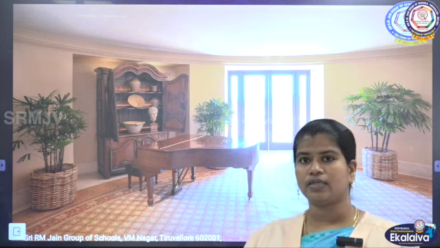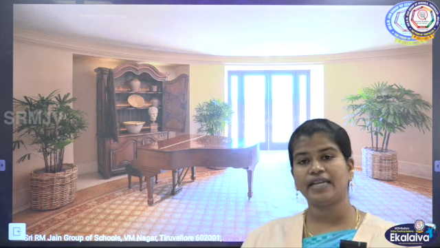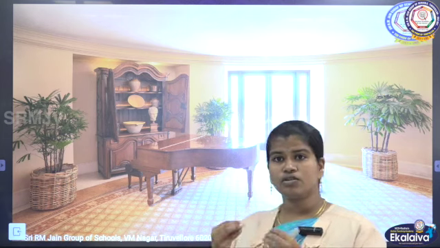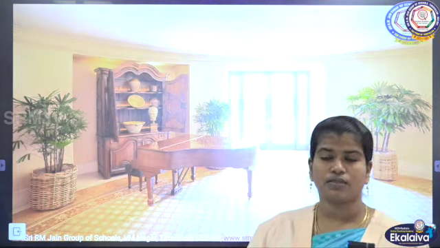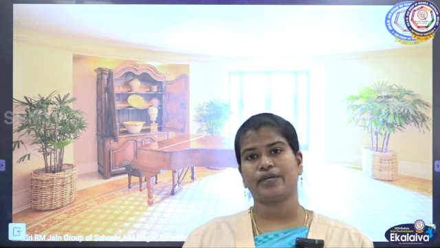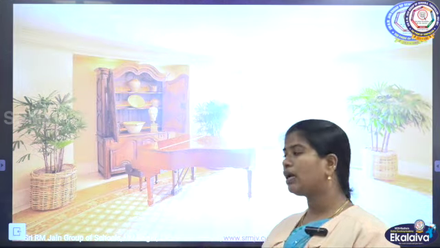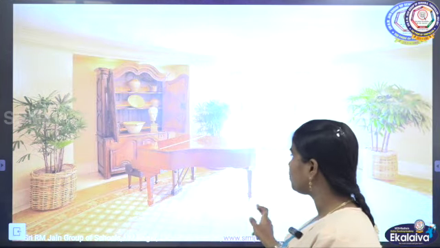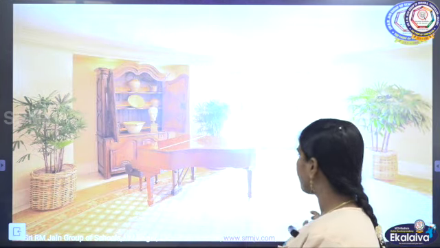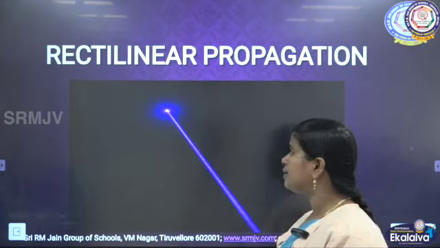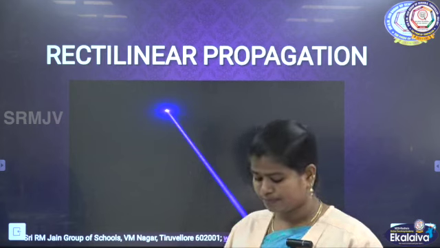We know that light is the fastest thing in the world. Light travels very fast. We also studied in our lower classes about the rectilinear propagation of light. Rectilinear propagation of light is nothing but light travelling in a straight line.